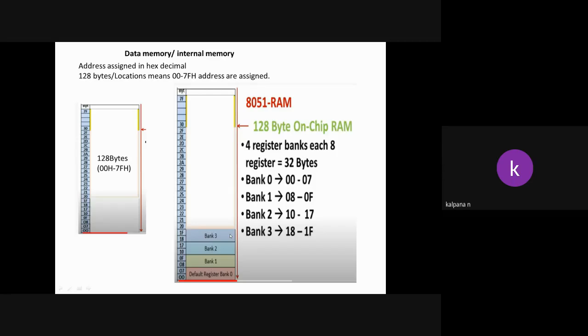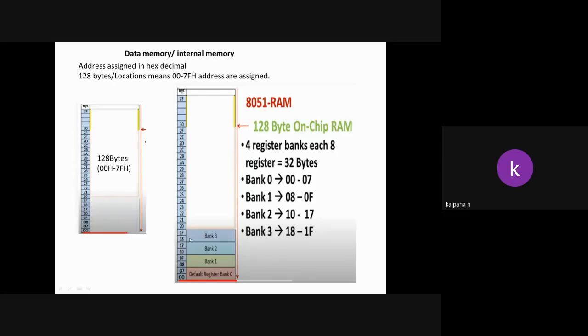The first 32 bytes of internal RAM are allocated for 4 register banks, and each register bank has 8 bytes. These register banks are given names: bank 0, bank 1, bank 2, bank 3. So the total 128 bytes of internal RAM is divided into three parts.